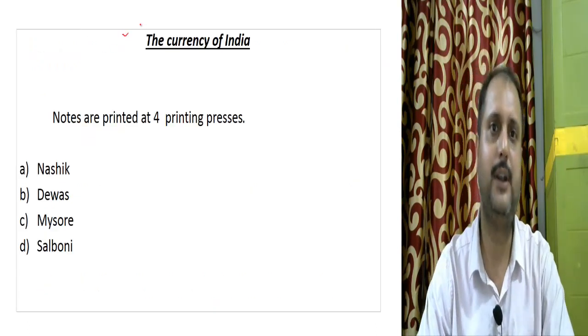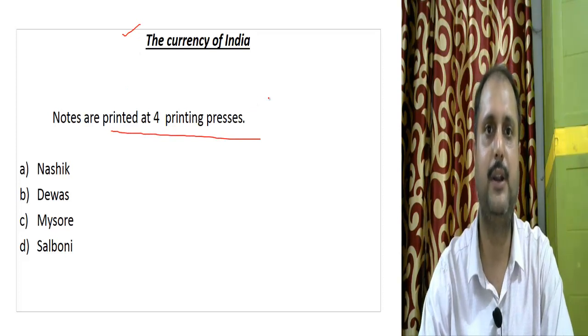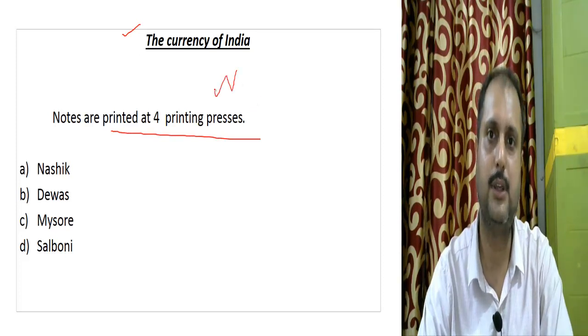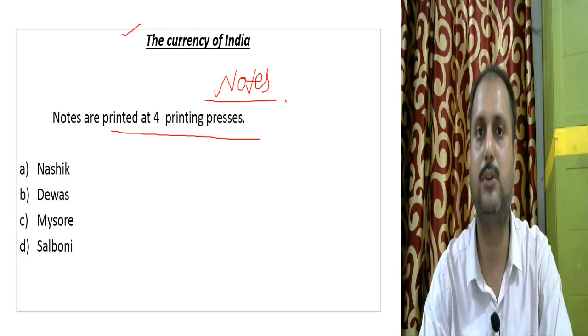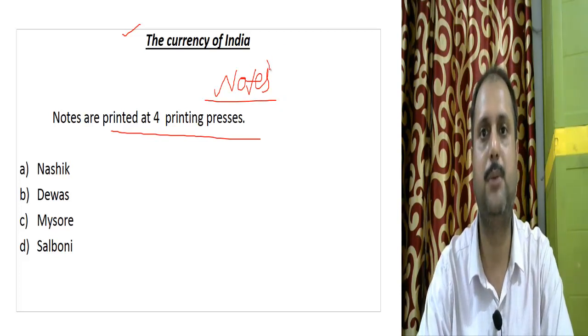Now the currency of India. There are 4 printing presses in India. The currency of India, it is the note currency. So note currency is mainly the function of the RBI. We have understood about the minting of the coins. Now it is the time to get information about the notes.